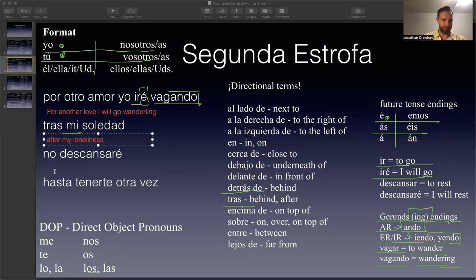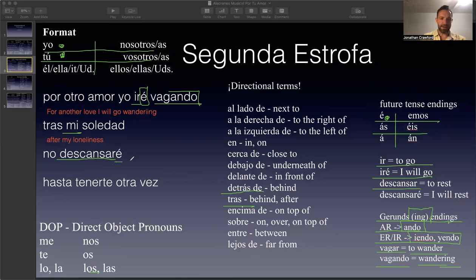Okay, after my loneliness. Now, the future tense can be used to show commitment. He says, no descansaré. So what does descansar mean? And what tense is this in? And what is the subject? Well, it's in the future tense. You can tell it's in the future tense because it has the full infinitive form of the verb, descansar, which is right here. Descansar means to rest.